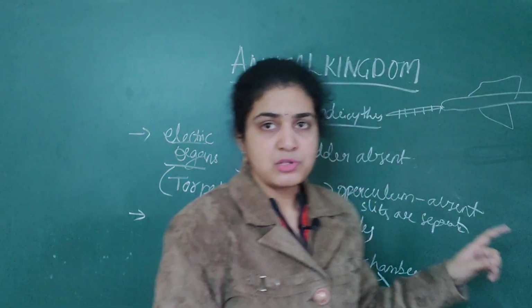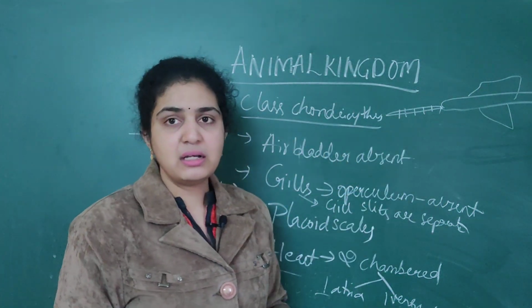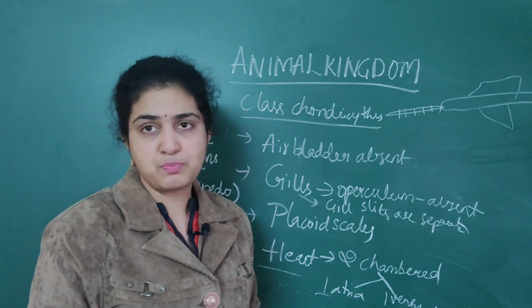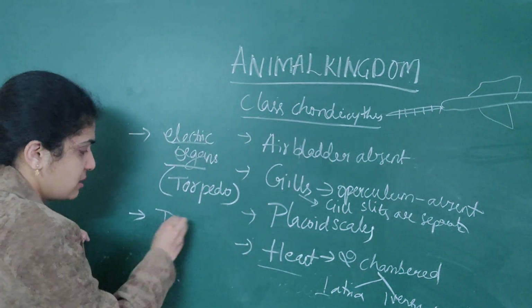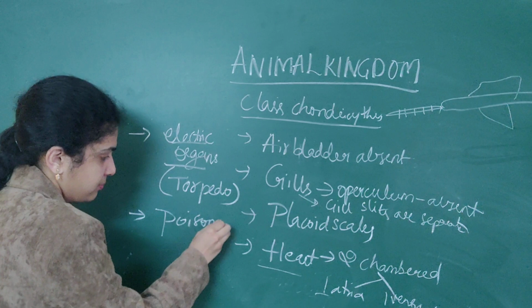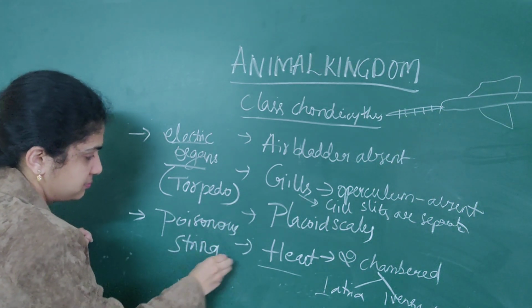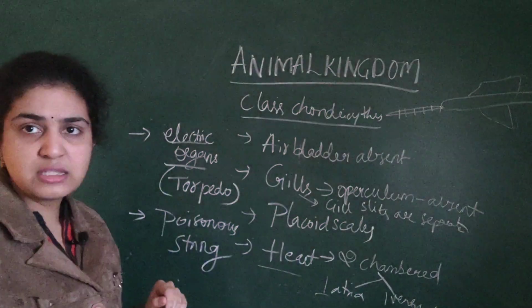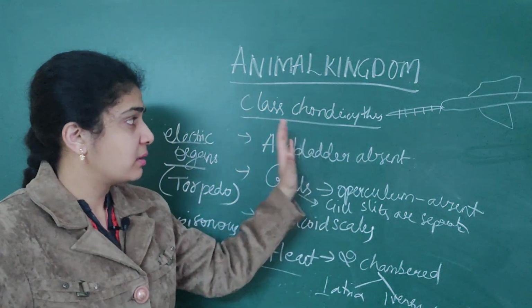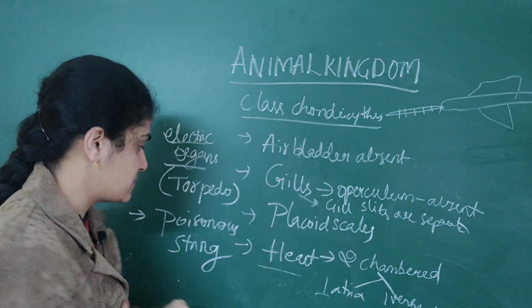So what is this? It is nothing but the poisonous sting which is present. A poisonous sting is present in this class Chondrichthyes.